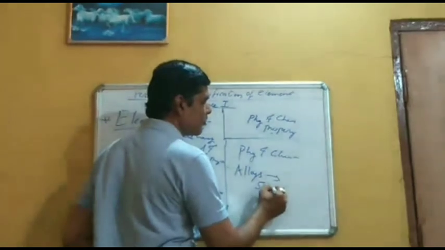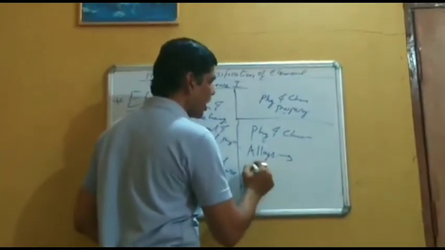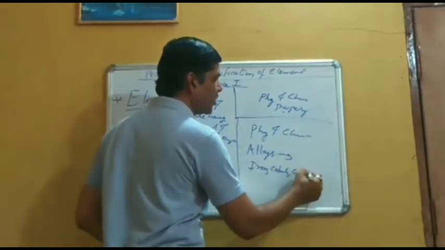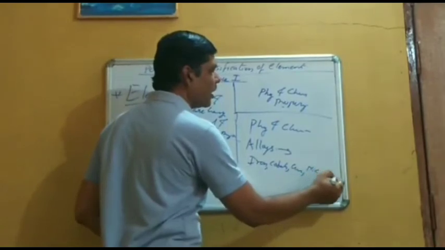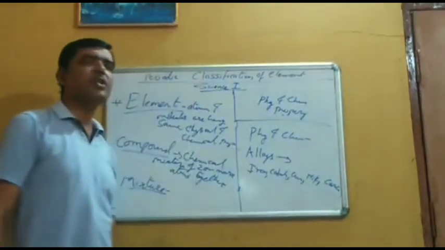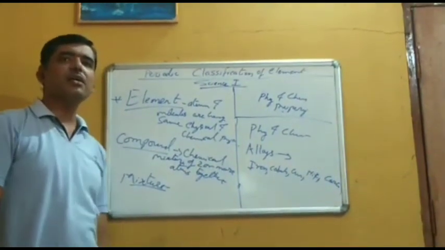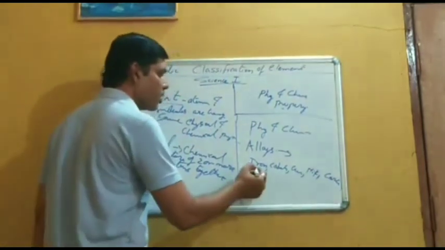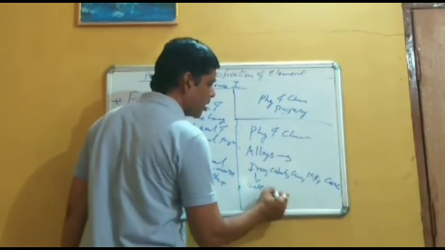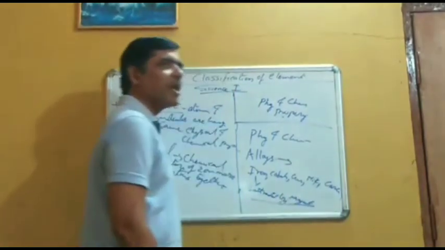Example, the best example you have learned in grade 9 is alloys. Stainless steel. Steel is a mixture of iron, cobalt, chromium, nickel and carbon. So it is a mixture of all these materials, but still, if the percentage of iron in steel is in more concentration, the steel is attracted by a magnet.